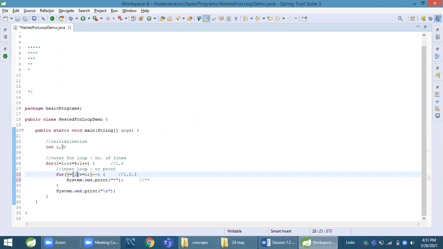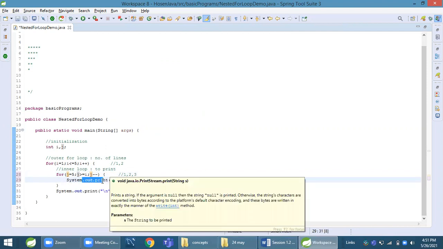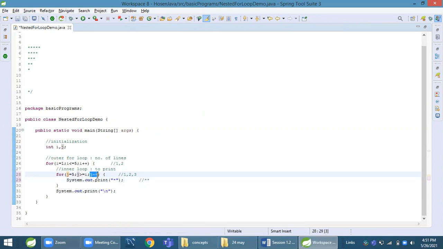First it will be 5, the condition is true, 5 is greater than or equal to 1. It will print star, J minus minus, it will become 4. Is 4 greater than 1? Yes, 4 is greater than 1. Then star, again star is printed. J minus minus gives 3. 3 is greater than or equal to 1. Yes, it will print the third star. Getting it? Yes.